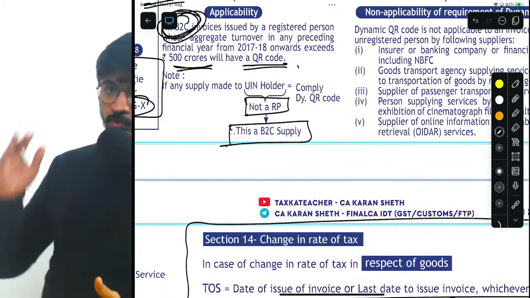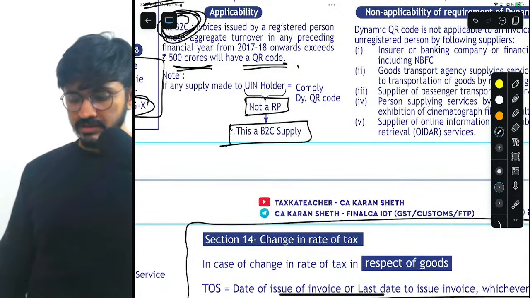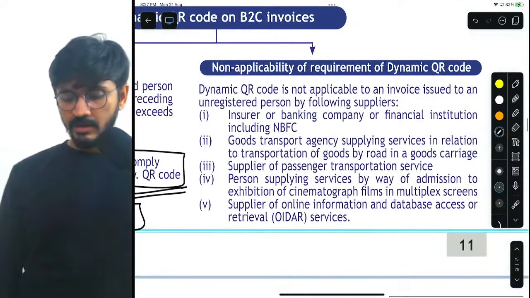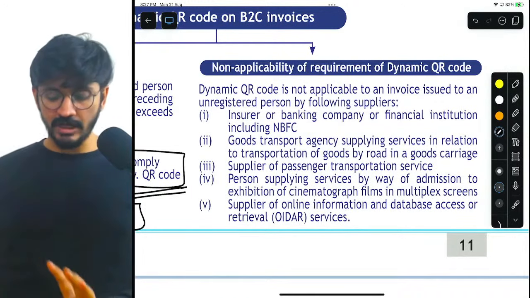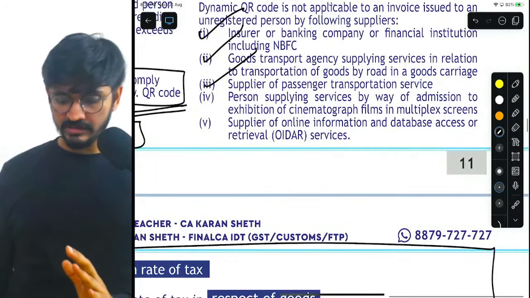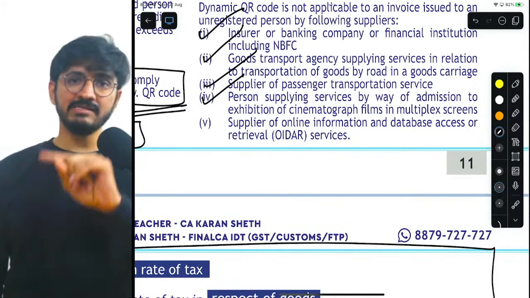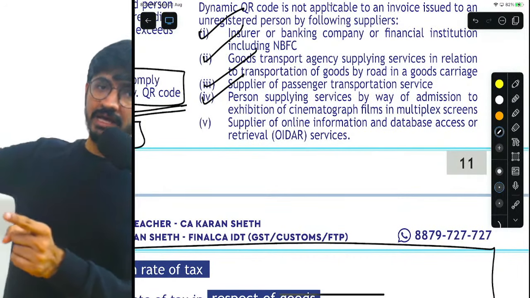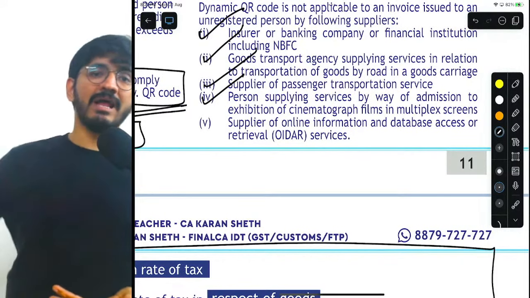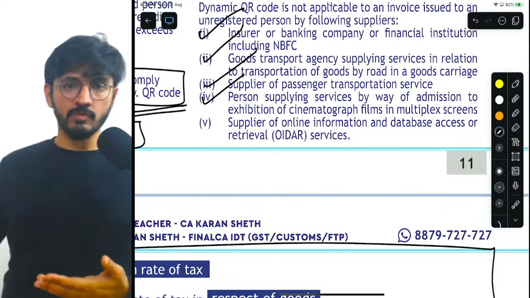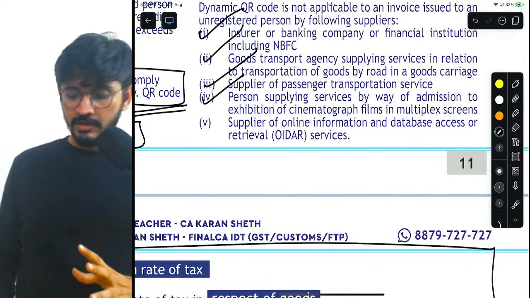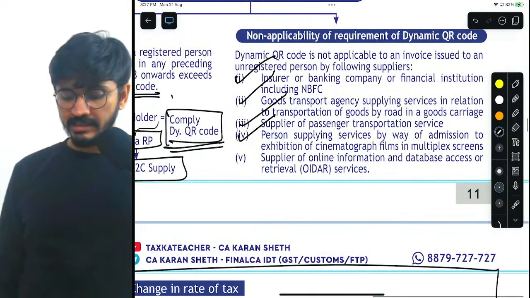And definitely in that situation, you will have to have a QR code on your invoice, and you have to comply with the dynamic QR code cases. Perfect. On applicability, the first four that you have, insurance company, GTA case, supplier of transportation of passenger service, and multiplex, are the same as where dynamic QR code is applicable in e-invoice. But here the last one is supplier of OIDAR services, where you are outside India and the recipient is an unregistered person in India. So these are the people who are actually covered here, guys.